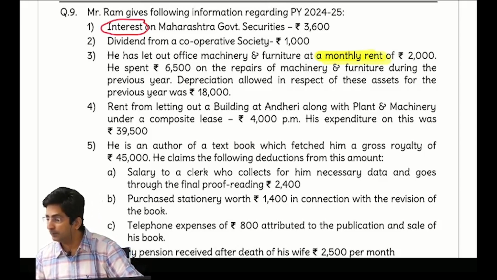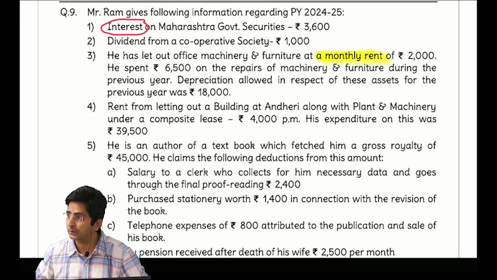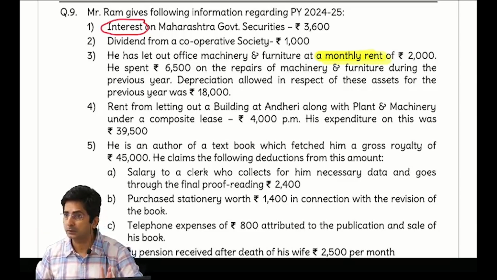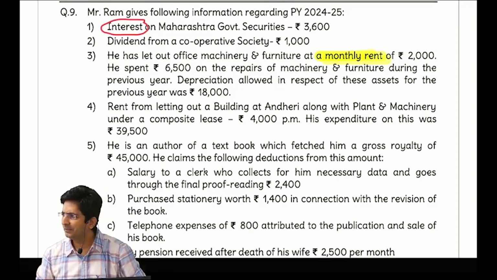There is one chapter which we will study at a later stage: set off and carry forward of losses. In the index of the book you will notice, you don't have to see now, but there is one chapter called set off and carry forward of loss. There you will study whenever there is a loss what to do. So what to do? Adjust it with income.